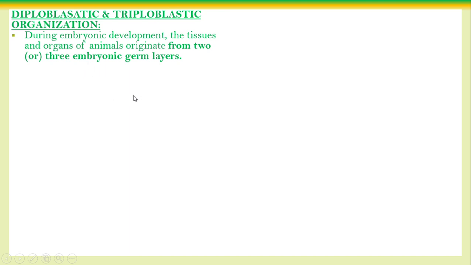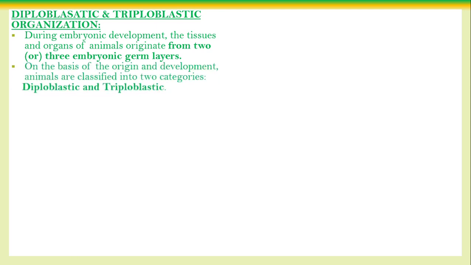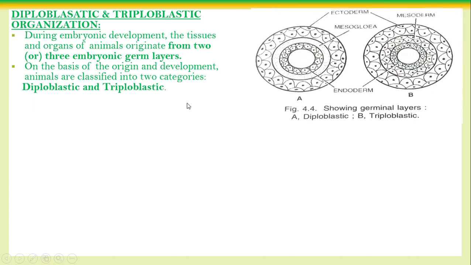If the bodily organs develop from only two membranes, that is called diploblastic. If from three membranes, that is called triploblastic. On the basis of origin and development, animals are classified into two categories: diploblastic and triploblastic. If you look at this picture, you will understand. B is triploblastic, A is diploblastic.